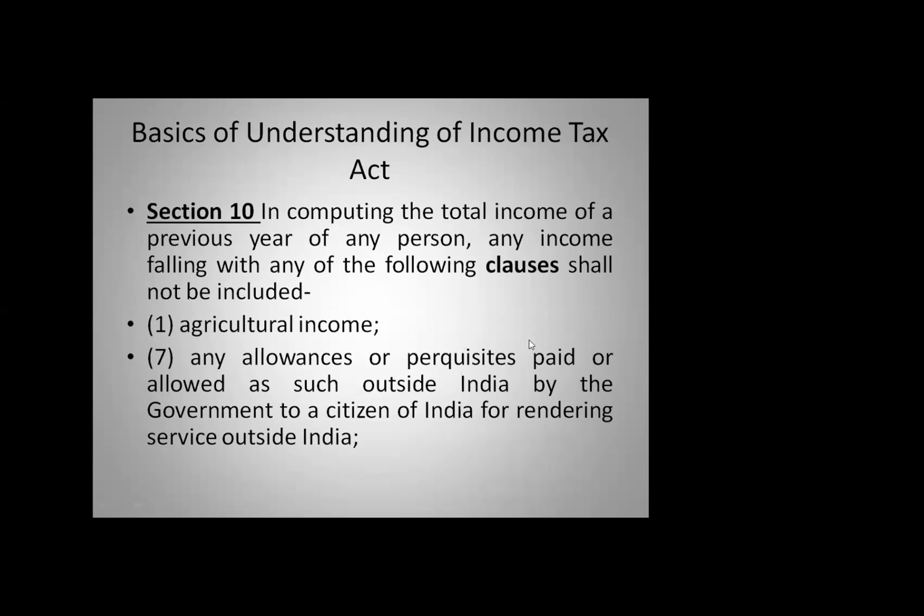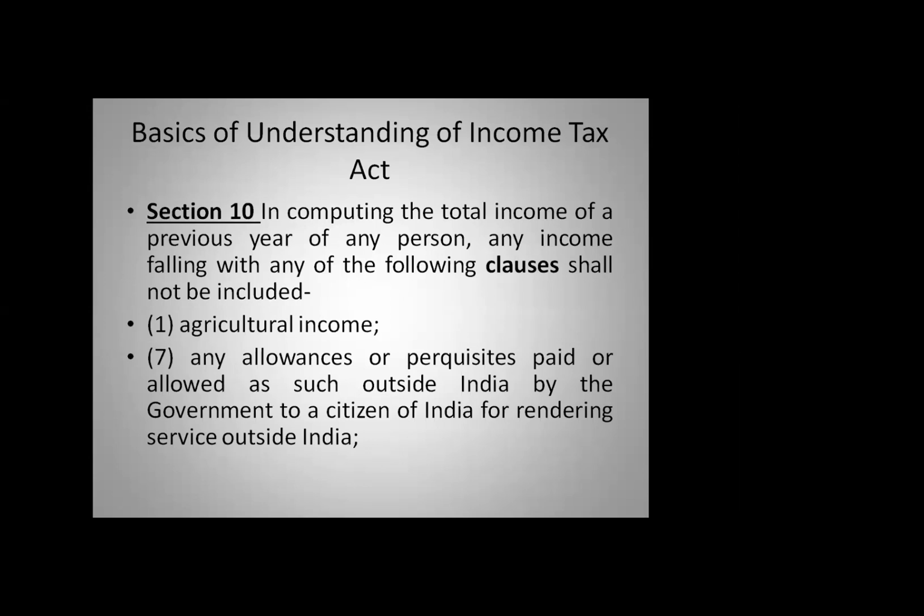Even in section 10, you find clause 1, clause 2, clause 7. There are plenty of clauses. All the items in section 10 are always clauses because it straight away says that in computing the total income of a previous year of any person, any income falling within any of the following clauses shall not be included. So here section 10 also has clauses.